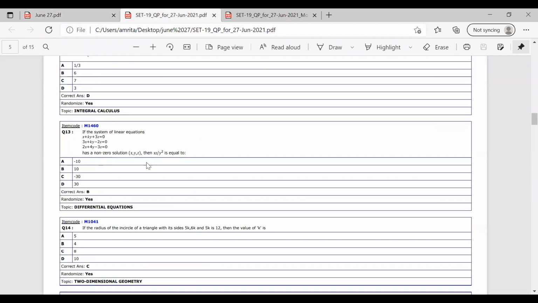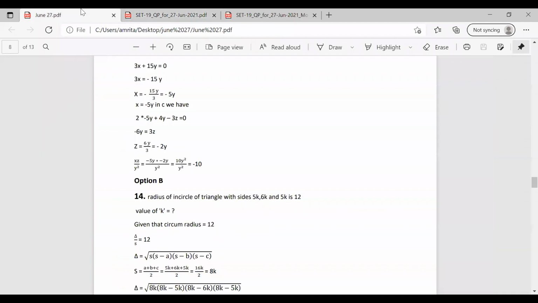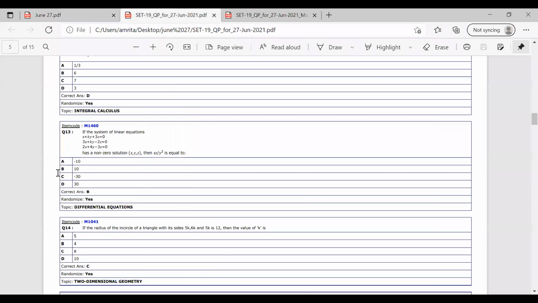So xz by y square is equal to, okay, sorry. There is no minus, it is positive. Minus 5y into minus 2y is 10y square by y square, it is plus 10. So the correct answer for this question is option B, that is 10.